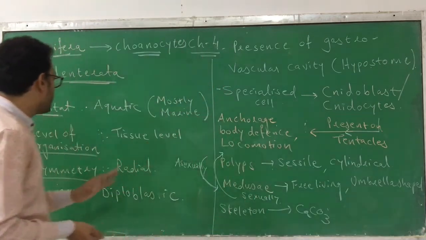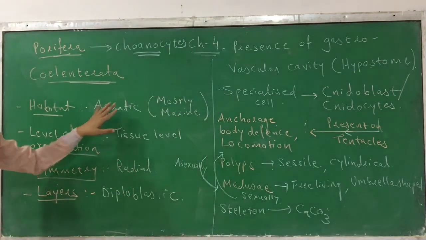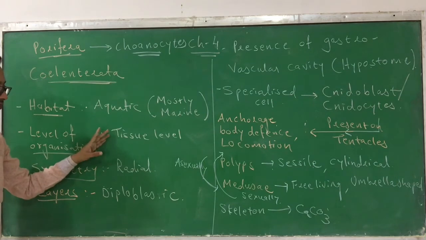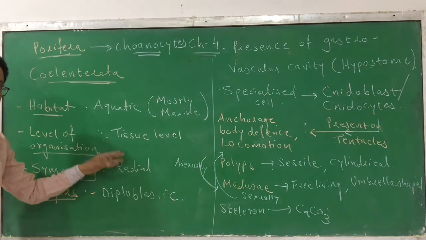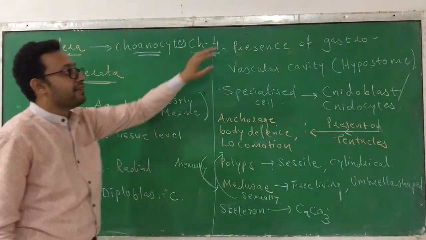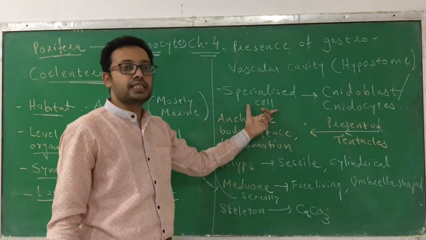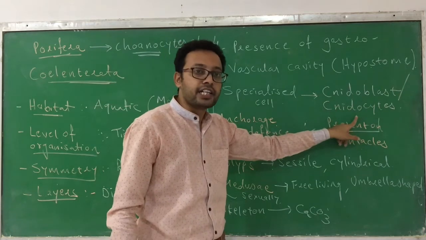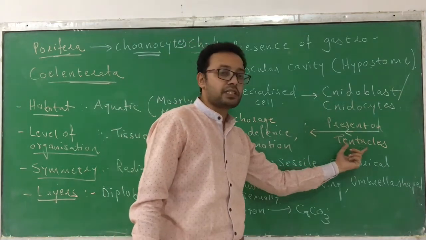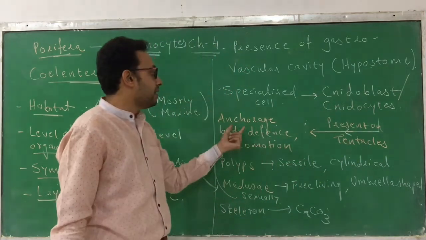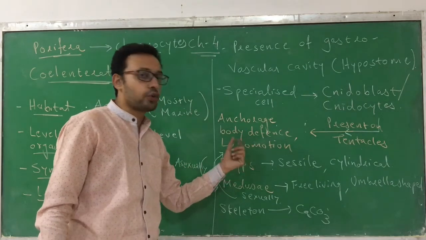Again, just repeat very fast. They are aquatic, mostly marine, with tissue level of organization, radial symmetry, diploblastic. They have a gastrovascular cavity with an opening called the hypostome. They have specialized cells called cnidoblasts, cnidocytes, present on the tentacles. They help in anchorage, body defense, locomotion.